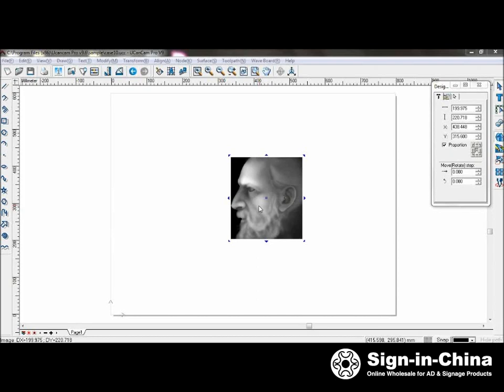Image relief machining. Image relief machining is to engrave the object after the object has been converted into a grayscale image. The machining is based on the brightness level of the image.